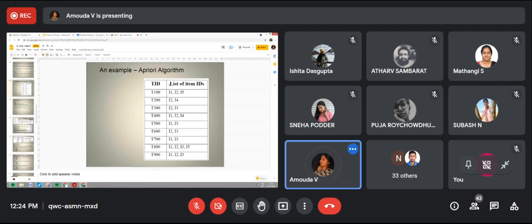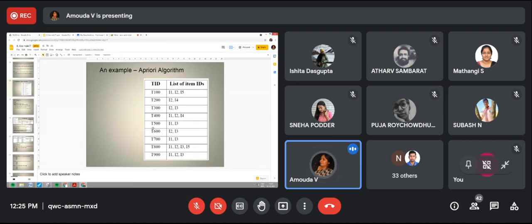See here, transactions are given and the transaction IDs are given. Item 1, item 2, item 5, item 2, item 4, like that. These are the item sets I. Items are given, with transactions 1 through 9. So the whole transaction count is 9, and the list of item sets is given in each and every transaction.